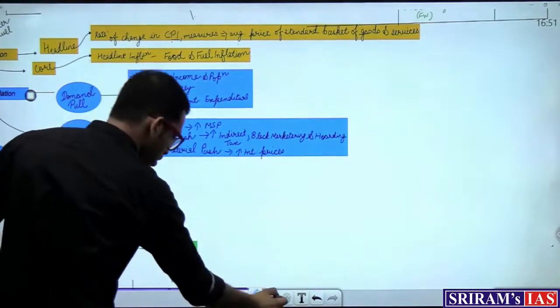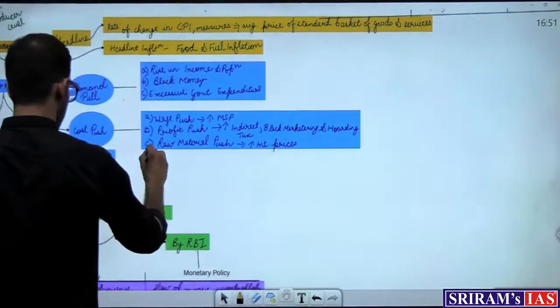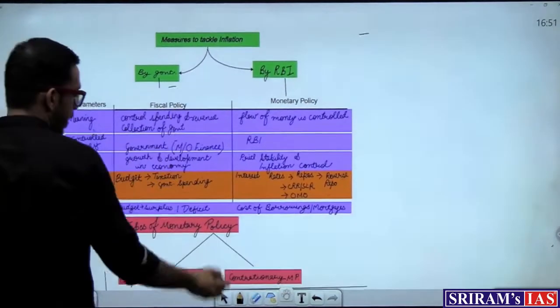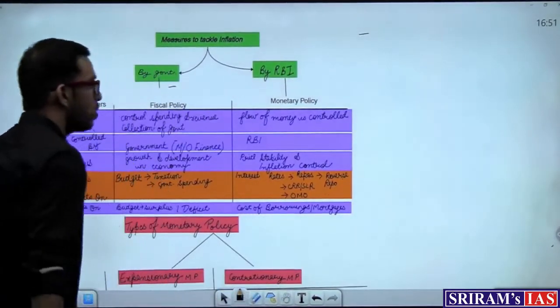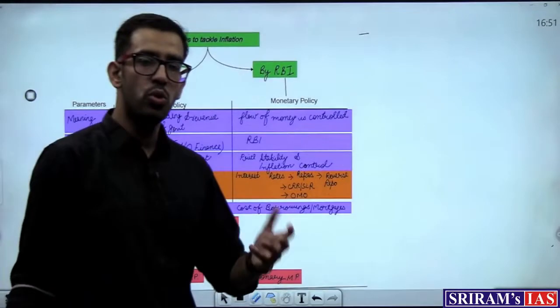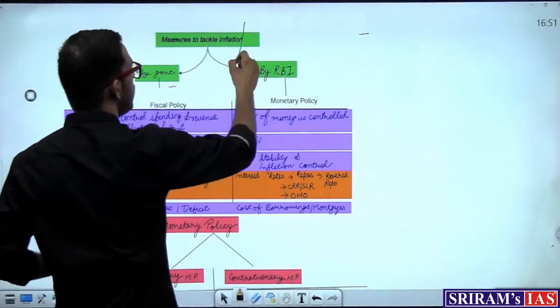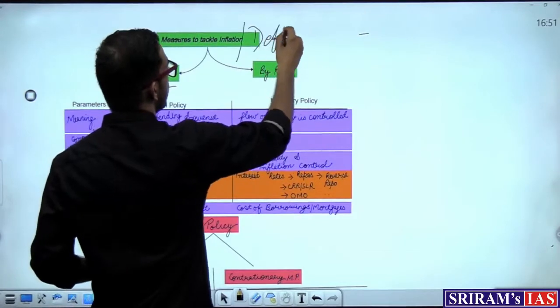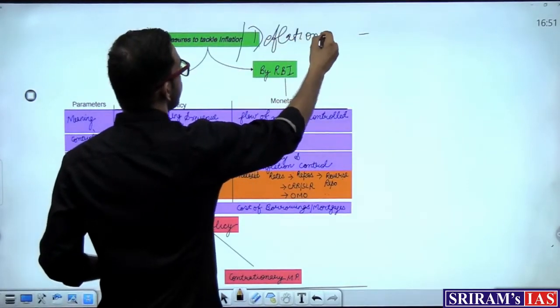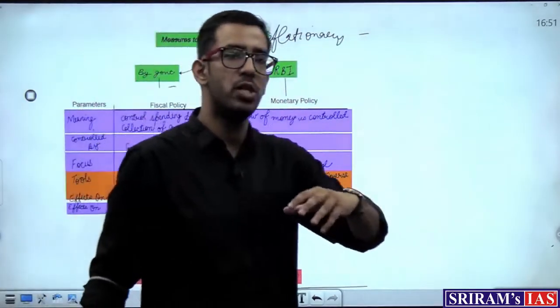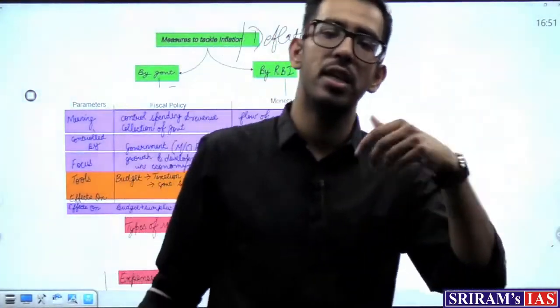Yeah. So let's come down to here. Measures to tackle inflation. There are two basic measures that are available with the authorities to curb an inflationary situation or a deflationary situation as well. When I spoke to you about inflation, that is rise in price and fall in purchasing power, the opposite of that is deflation.